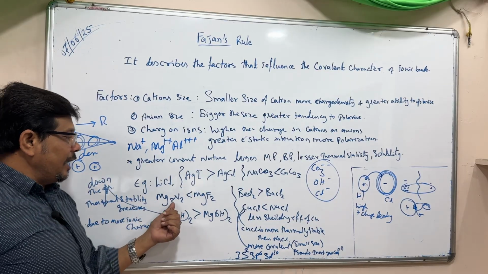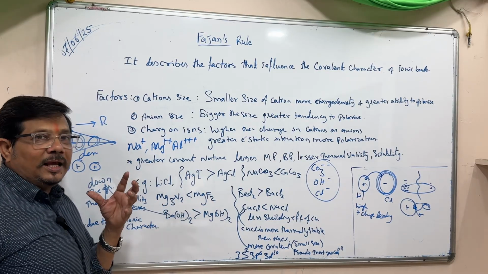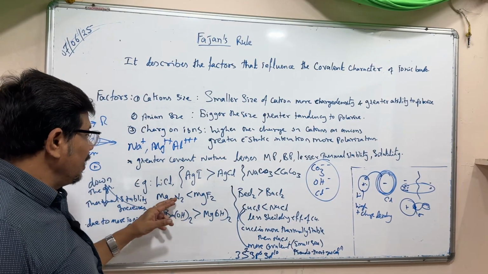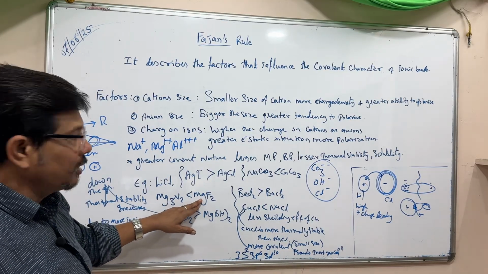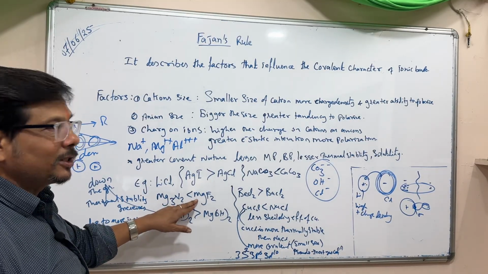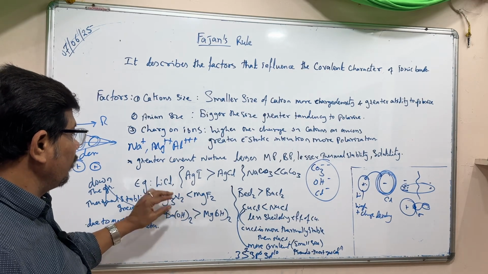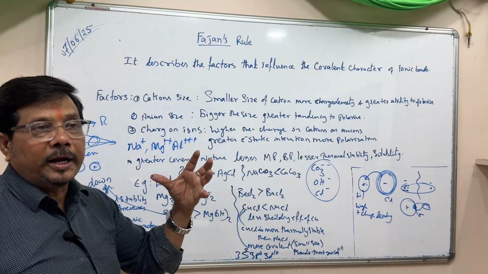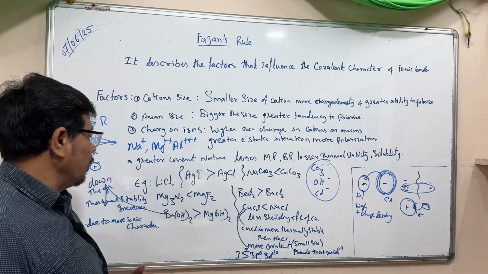Now Mg3N2 and MgF2. Fluorine has a more electronegative character, but both have magnesium, which is the same. Here there is greater electronic repulsion in the case of the nitride, so it has a covalent character.